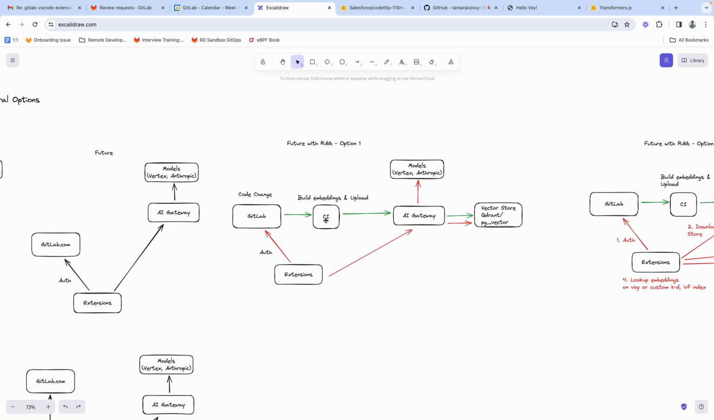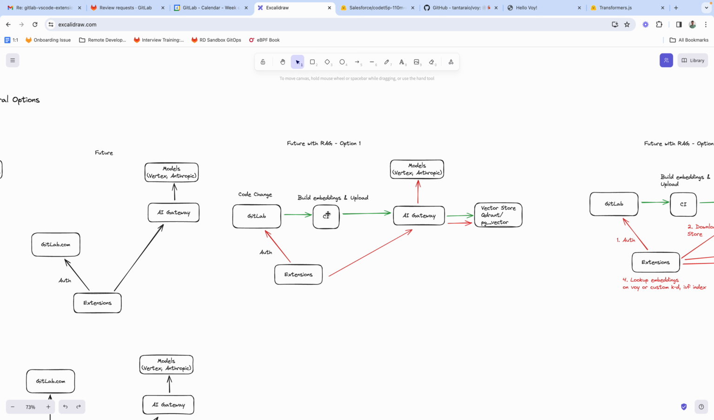So the CI job could essentially use some sort of code embeddings model to generate the embeddings for code change, and we could decide which branches that CI job needs to run for. And then once those embeddings are built, it would upload those embeddings to AI Gateway. We could also have an ignore file, so that if customers don't want to upload certain files, they could put that in an ignore file, and we would not upload that, right?